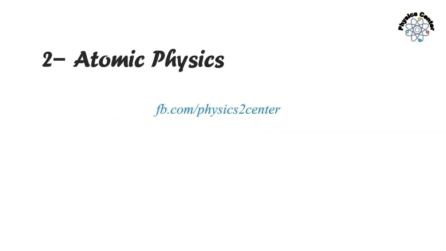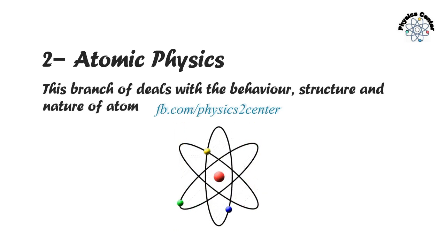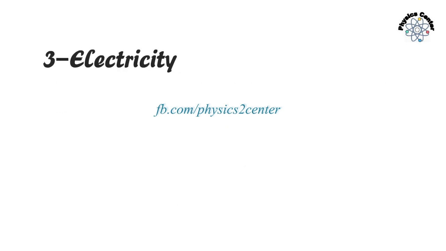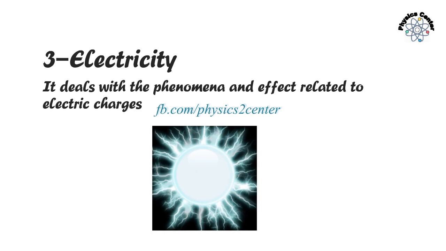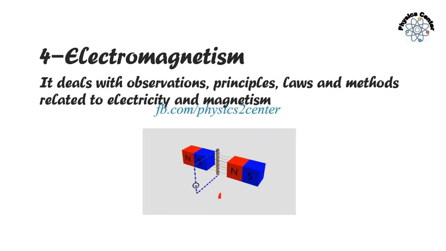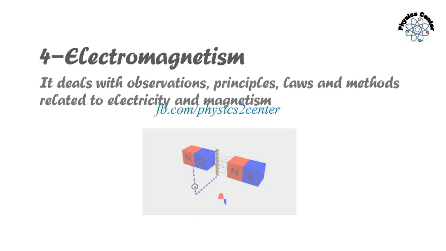After mechanics, the next branch of physics is atomic physics. This branch deals with the behavior, structure, and nature of atom. Next branch of physics is electricity. It deals with the phenomena and effect related to electric charges. Next branch of physics is electromagnetism. It deals with observations, principles, laws, and methods related to electricity and magnetism.